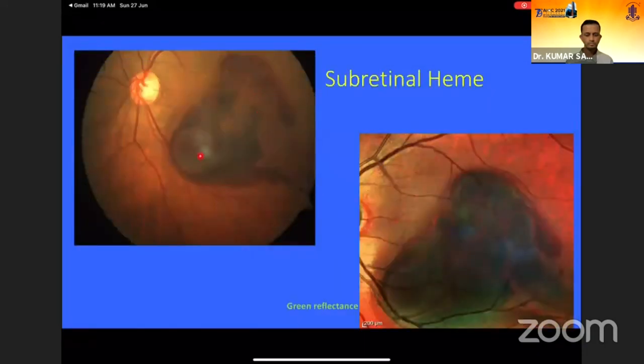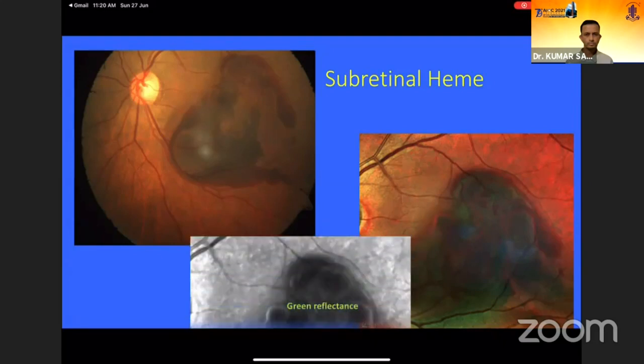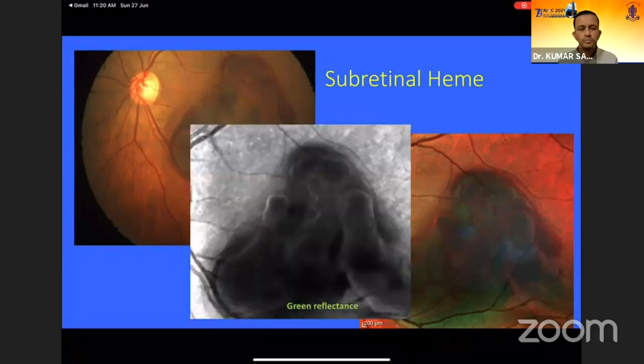In this color fundus picture, there is a subretinal heme accumulation, while in multicolor imaging we can see the greenish hue because of the raised retinal elevation and the dark red color of the subretinal heme. The border of the PED can also be appreciated with an orangish reddish ring surrounding that fibrovascular PED. Now, coming to the green reflectance of the multicolor imaging, it shows the corresponding PED with hyperreflectivity.